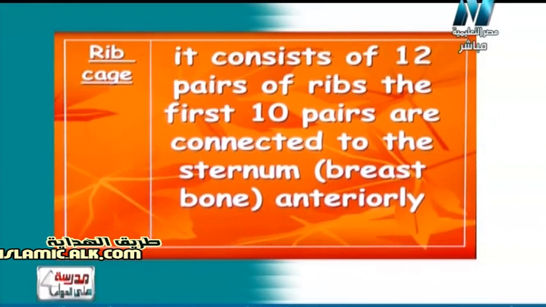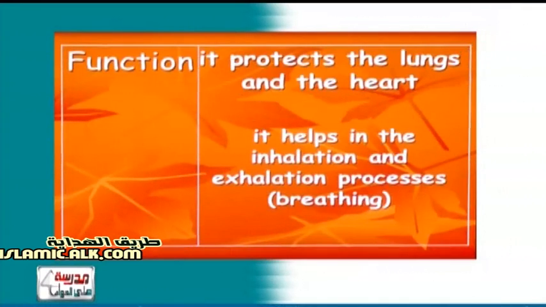طب هم متوصلين بإيه بقى؟ posteriorly من الخلف. هم أكيد متوصلين بالbackbone أو العمود الفقري. So what about the 2 pairs or the other 2 pairs? They are called floating ribs. بنسميهم floating ribs أو الضلوع العامة.